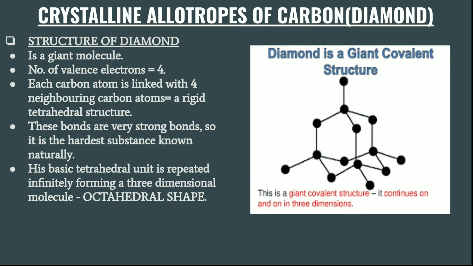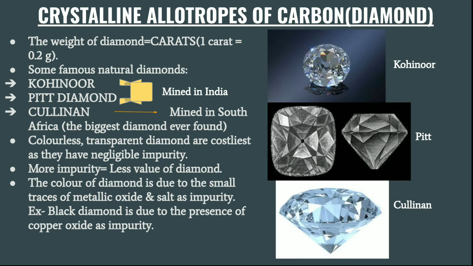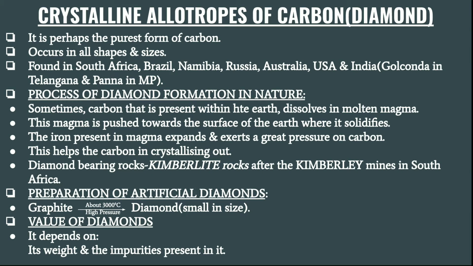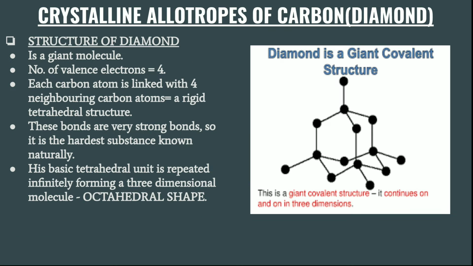Today I'm going to start with the discussion of the structure of diamond. In my last video, I discussed graphite, a crystalline allotrope of carbon, and started with the discussion of diamond. I discussed the process of diamond formation in nature as well as in artificial form, and also the value of diamonds. Now today I'll start with the structure of diamond.